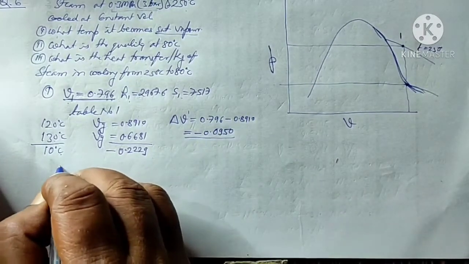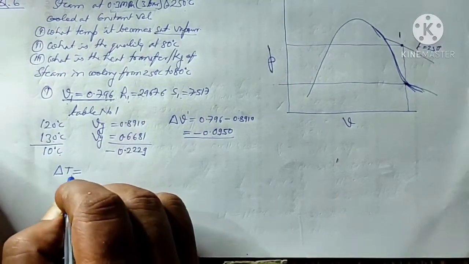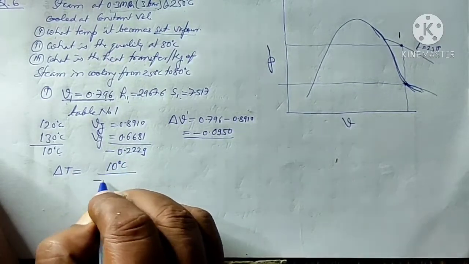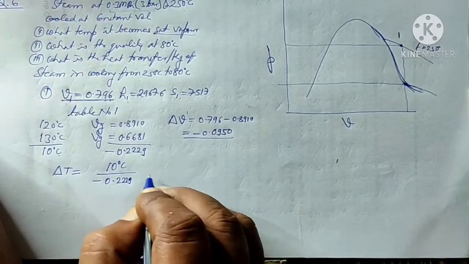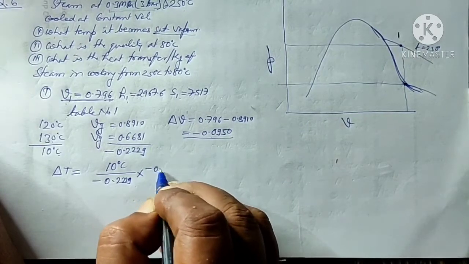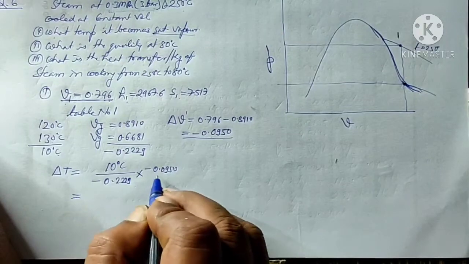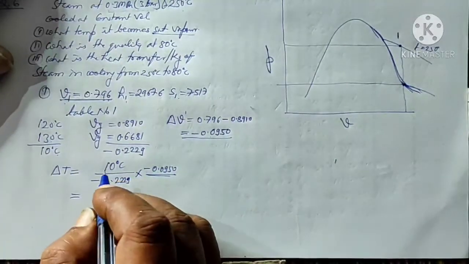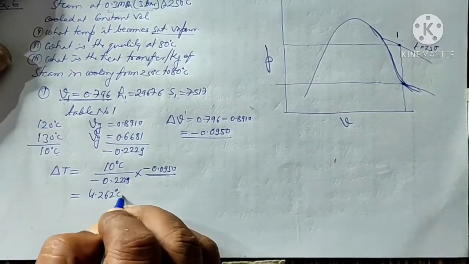So I can find out what the temperature change is. A 10 degree temperature change corresponds to a volume change of 0.2229 meter cube, but the volume change needed is minus 0.0950. So the temperature change for this much change in volume will be 4.262 degrees Celsius.